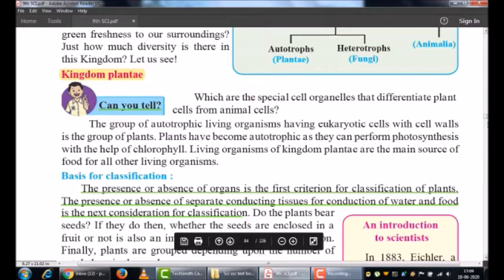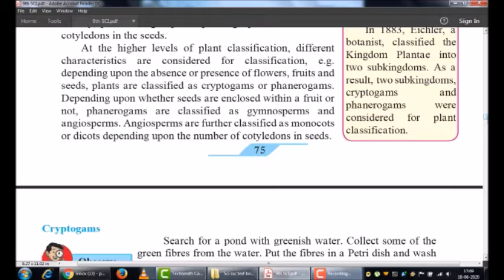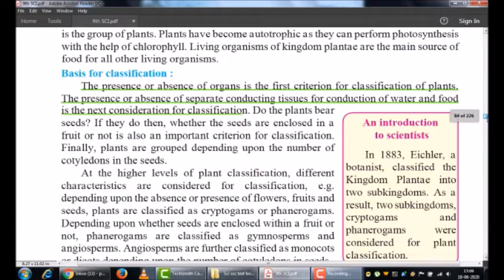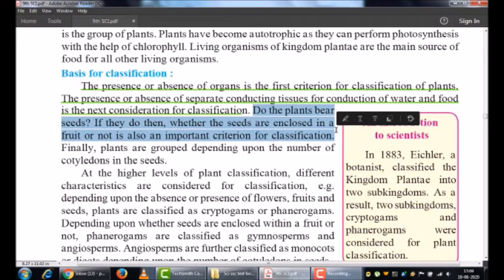Again we have one more criterion: do the plants bear seeds, that is, whether the plant has seeds or not. And if seeds are there, where are the seeds enclosed, in which part of the plant.